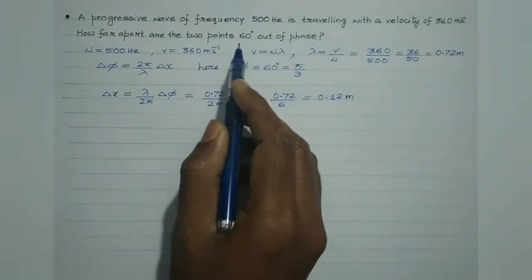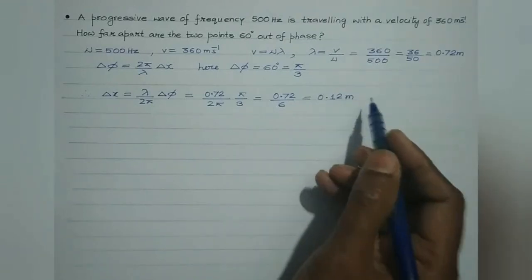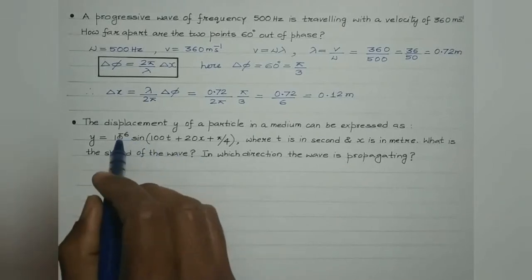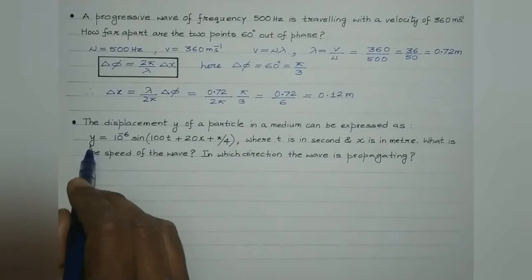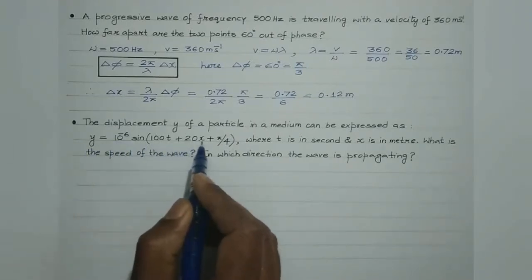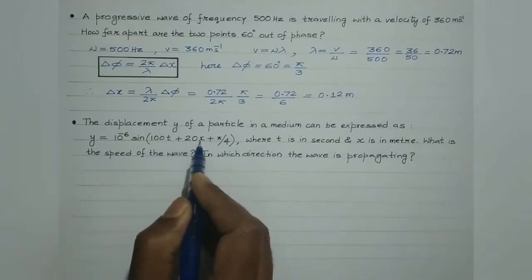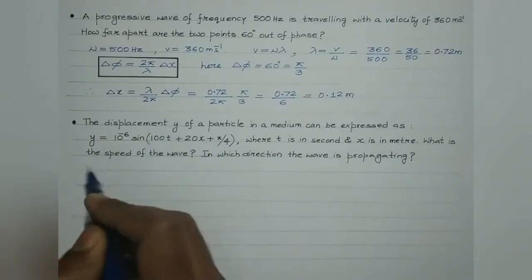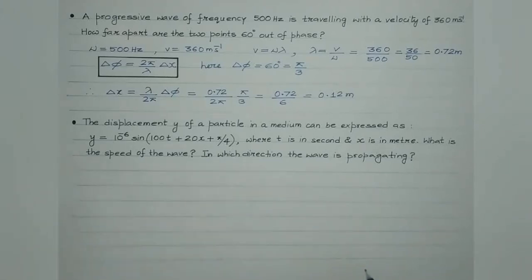So the points which are 60 degree out of phase must be 0.12 meter apart. Now this is a very interesting question, students. Here the displacement y of a particle in a medium is given to be y equals 10 raised to minus 6 sine (100t plus 20x plus pi by 4). Here t is in seconds and x is in meter. We are supposed to find out the speed of the wave, and also determine the direction in which the wave is propagating.